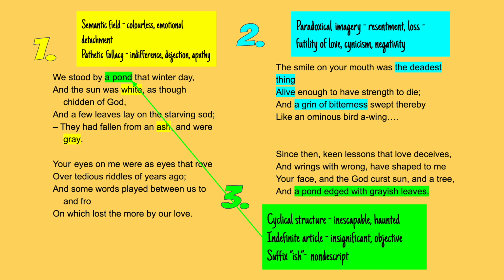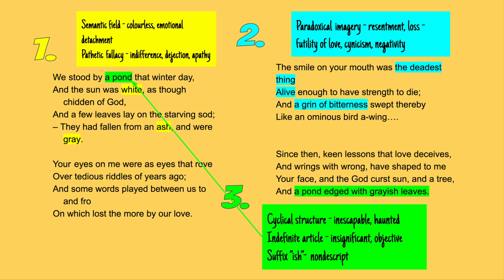The indefinite article is interesting. So rather than refer to this pond as "the pond," he uses the indefinite article "a." And that creates quite an objective tone. The place has no significance. It's not a particular place. And it suggests he's emotionally disengaged from the world, perhaps, not just this place itself.